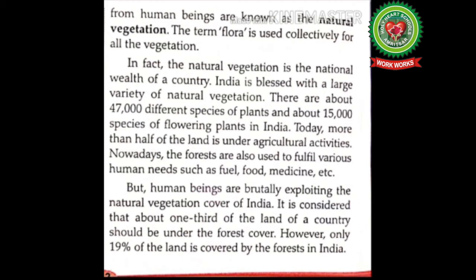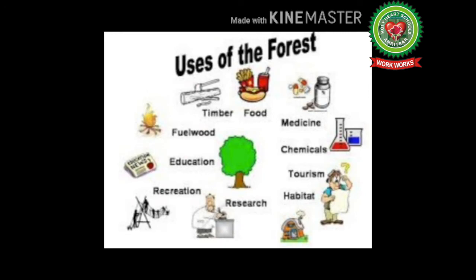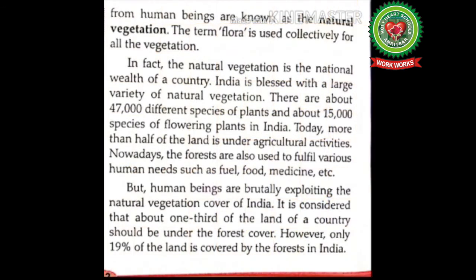There are about 47,000 different species of plants and about 15,000 species of flowering plants in India. Today, more than half of the land is under agricultural activities. Nowadays, the forests are also used to fulfill various human needs such as fuel, food, medicine, etc. But human beings are brutally exploiting the natural vegetation cover of India.